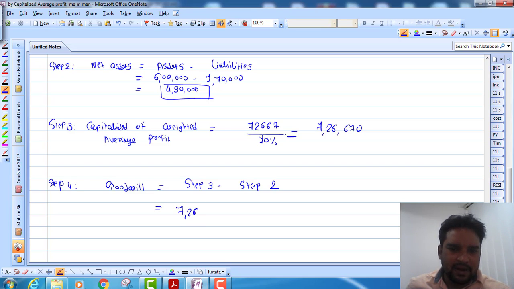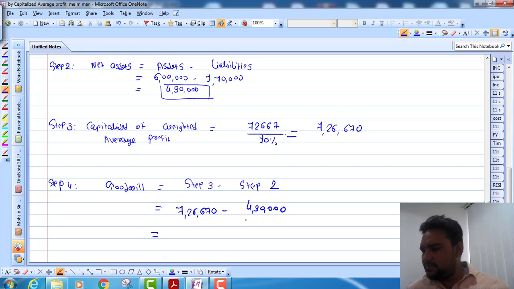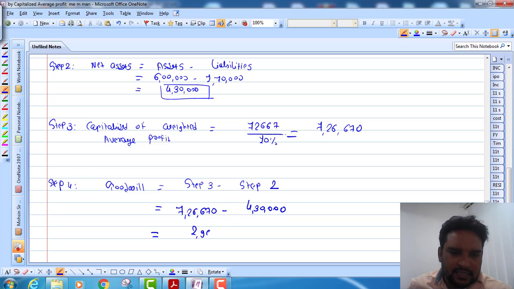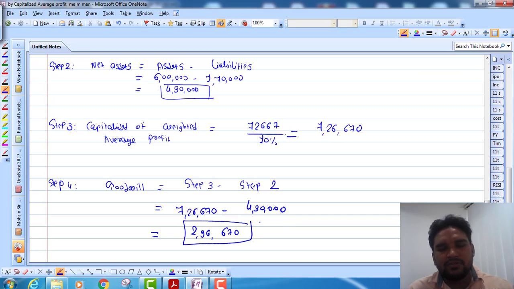It is 7,26,670. And what is my capital employed? 4,30,000. So what is the difference between these two? This will become 2,96,670. This is my value of goodwill, right? So this is the answer.